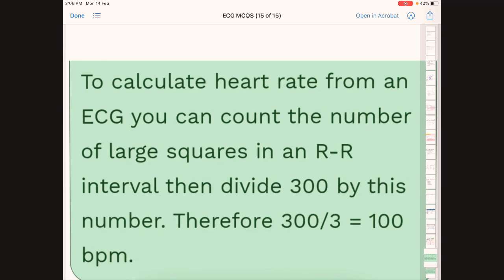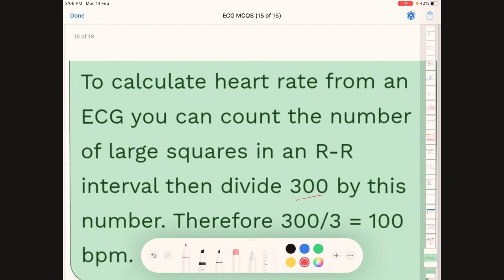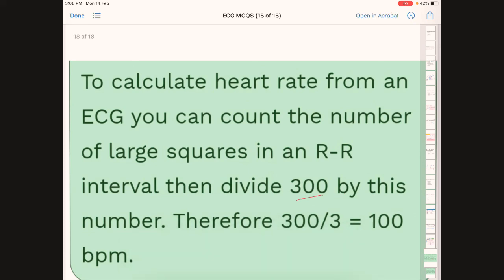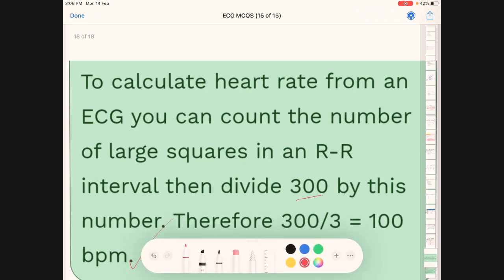To calculate the heart rate from an ECG, you can count the number of large squares in an RR interval. As we have already discussed, between 2 R waves we have to count the number of large squares, then divide 300 by this number. Therefore, the answer is 300 divided by 3, which is 100 beats per minute.